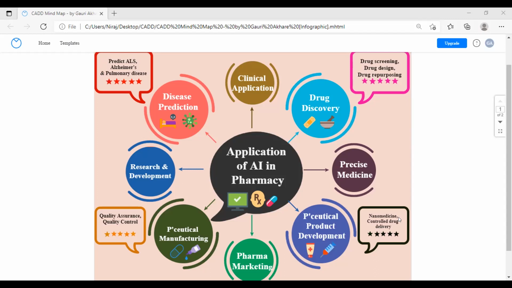Thank you, sir. Great, great. Really, it's a very amazing thing that you have prepared, Gauri. Really, it's one of the best mind maps that you have prepared, with the images, okay? Because it's an amalgamation of the infographics as well as a mind map. It's great. It's quite informative. Yes, thank you, sir. Even anyone can understand the applications of AI from that image. That's a great thing. Okay. Yes, thank you, sir.